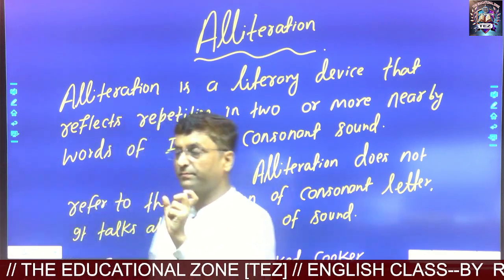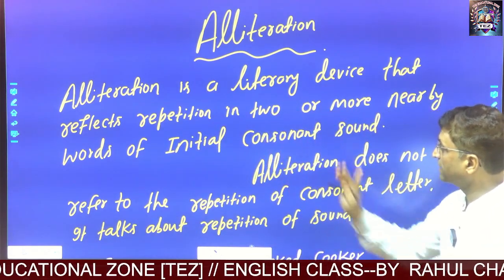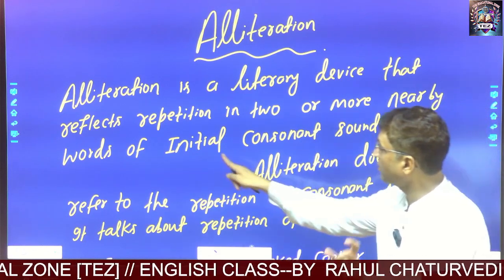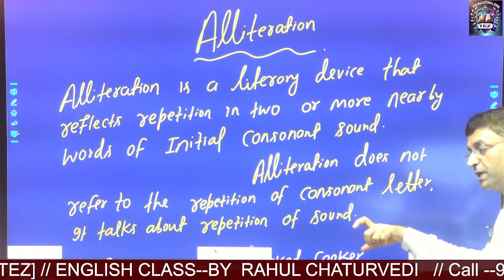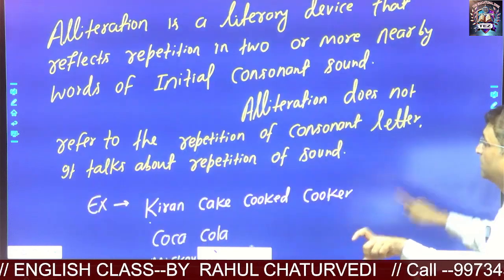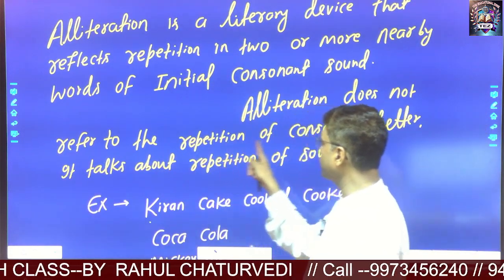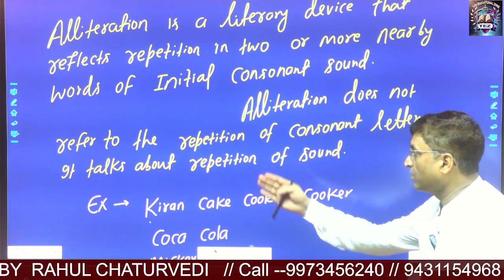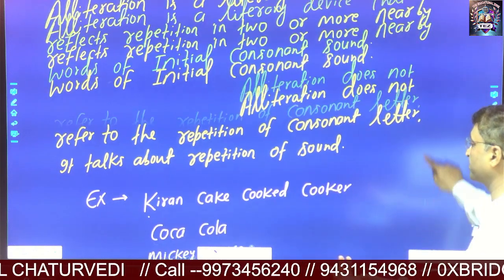So what did you notice? Alliteration is a literary device that reflects repetition in two or more nearby words of initial consonant sound. Here I would like to add one more thing: alliteration does not talk about repetition of consonant letters. On the contrary, it talks about the repetition of sound. You may take some examples of alliteration.